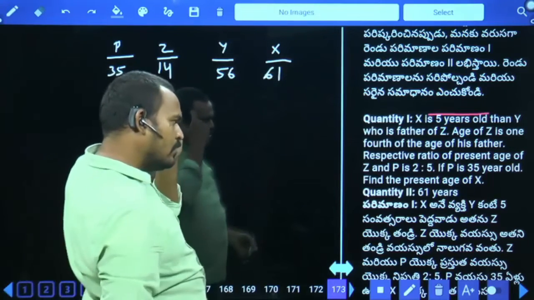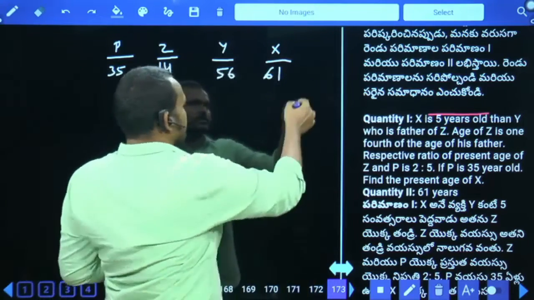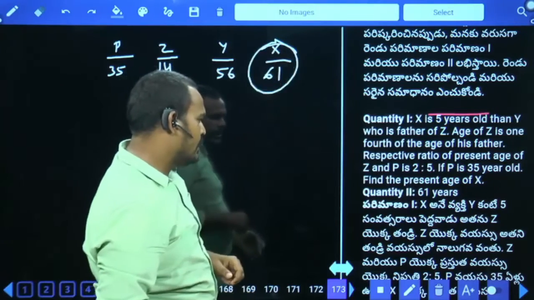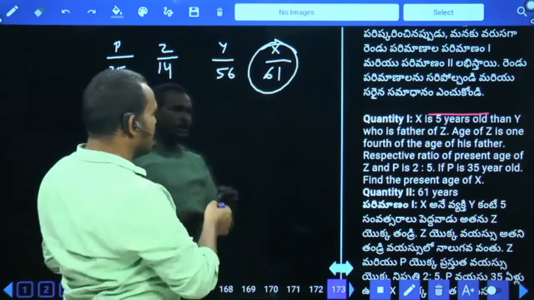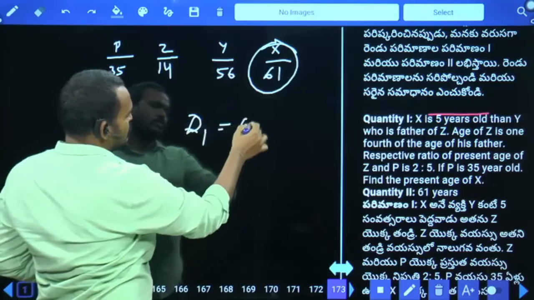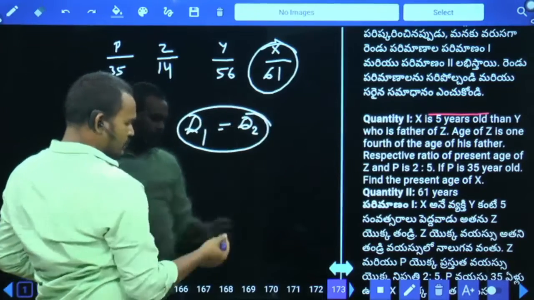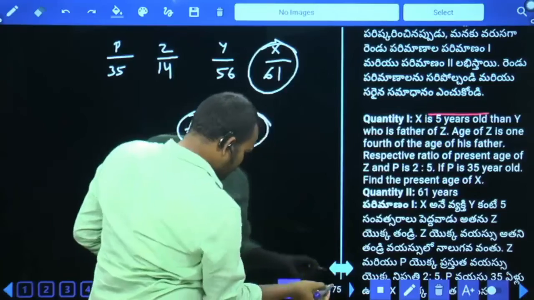What is the question? Find the present age of X. X is 61. And the second quantity is 61 years. Then the relation is Q1 equal to Q2. Next, question number 174.